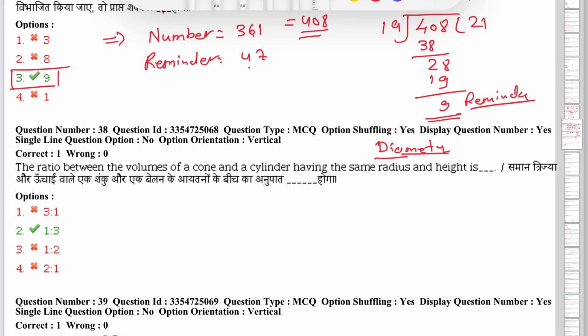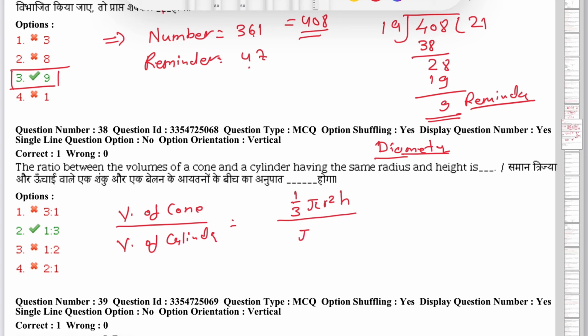So what we have to do first is, ratio means division. So volume of cone upon volume of cylinder. Because the radius and height are the same, volume of cone is 1/3 pi r square h, and volume of cylinder is pi r square h. So this will completely cancel with this. What will remain is 1/3, and below 1 will remain. There is no value of writing 1 below. So what will remain is 1/3, which is simply 1:3.